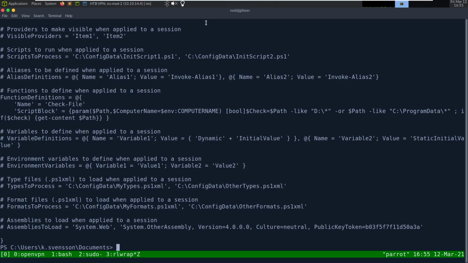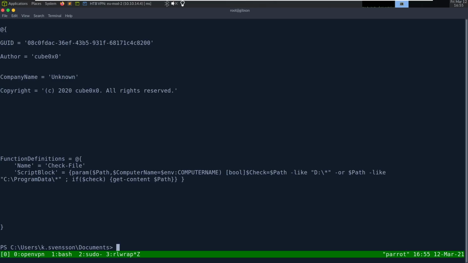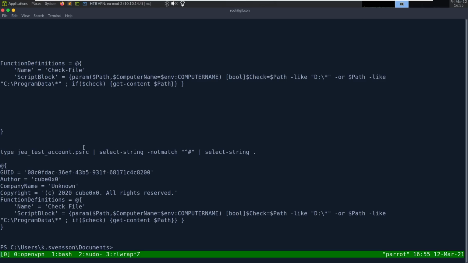It's a bit painful to read with all these comments. So what we can do is say select string dash not match and say if it begins with a comment. And then we want to select string on period to grab only lines.